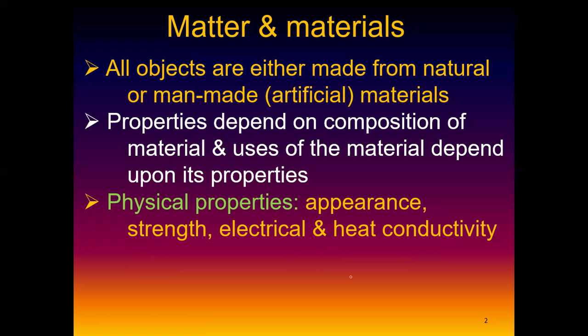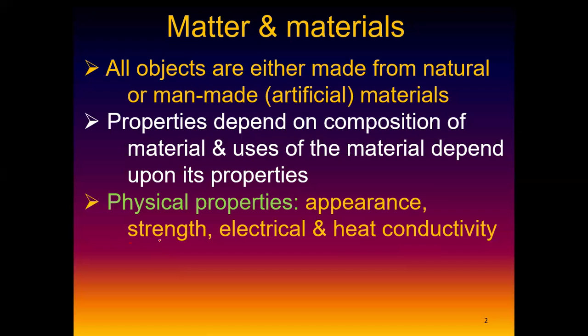It's physical because it's something that you can see with your own naked eye. Something that is physical, you can see it. Right? You can understand it. It's not chemical, it's not on the reaction level. And then another property is strength. We're going to look at the strength of the wood, the strength of the table, the strength of the steel, the strength of the plastic. The strengths are not the same.